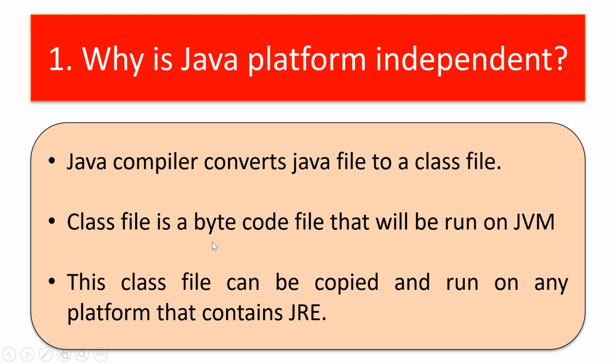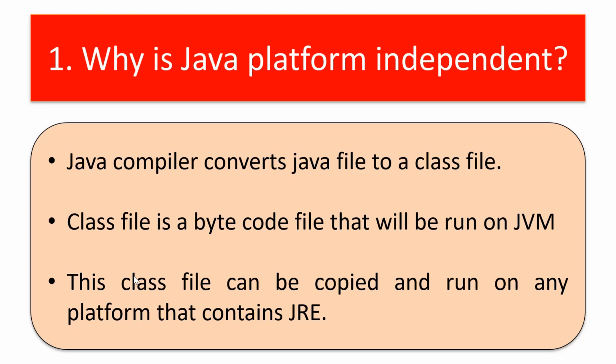We can just copy that bytecode to a pen drive and paste it in another system that contains a different operating system. Say, I am compiling this Java code on a Windows machine, taking that class file or bytecode on a pen drive and pasting it in another machine that contains an Ubuntu Linux operating system, and that Ubuntu Linux has a Java runtime environment, that is JRE or JVM, inside it.